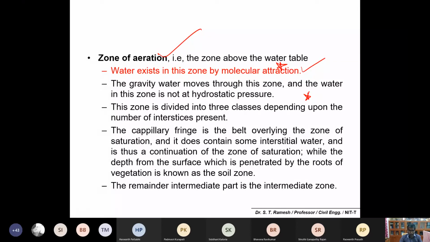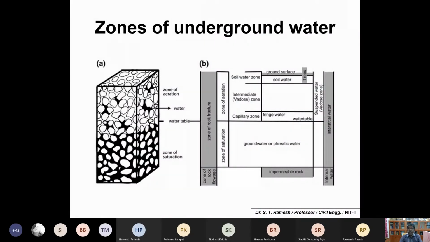Okay, that is important. The zone is further divided into three, as I told you. One is the capillary fringe, which is directly above the water table. The second one is the intermediate zone. This is what is being explained in this diagram one more time. Now you should be able to understand better. These are the zones, including the zone of saturation.